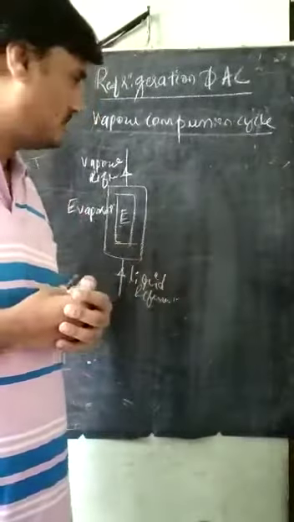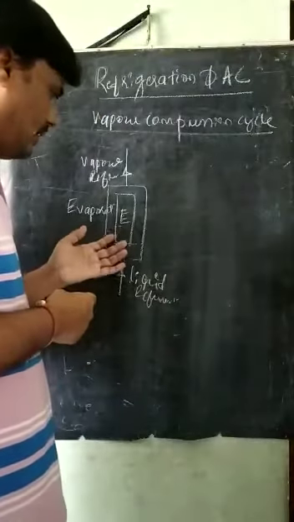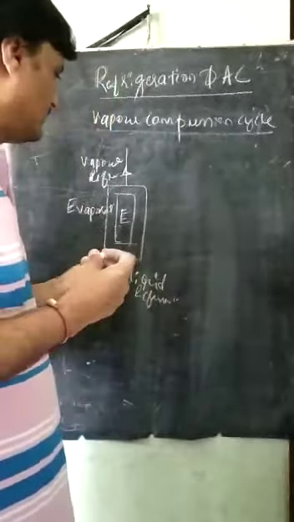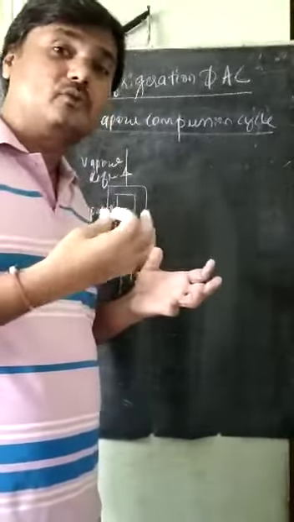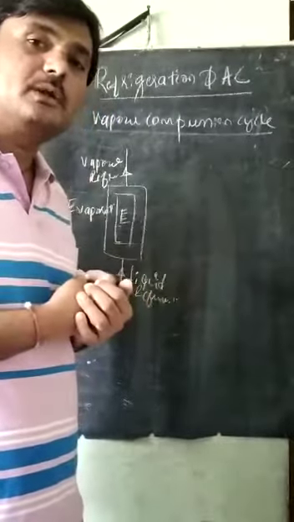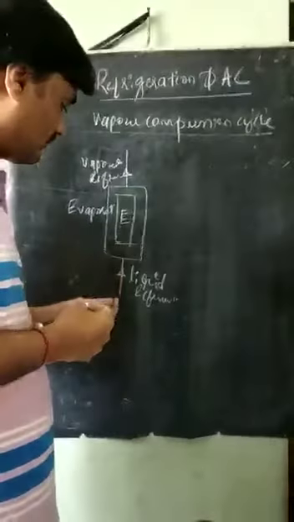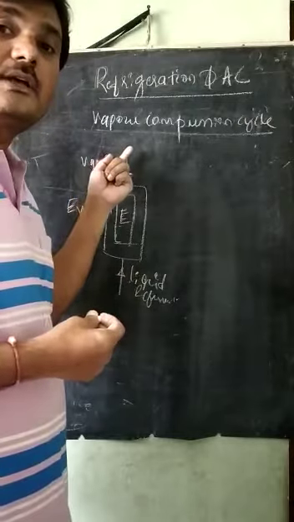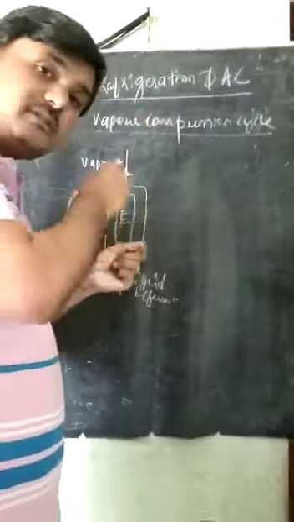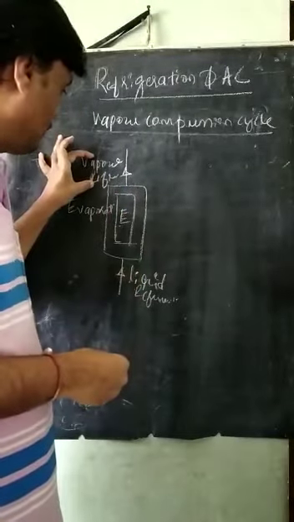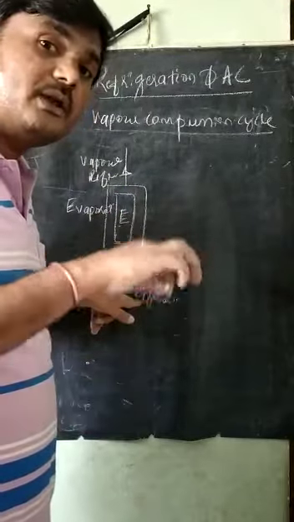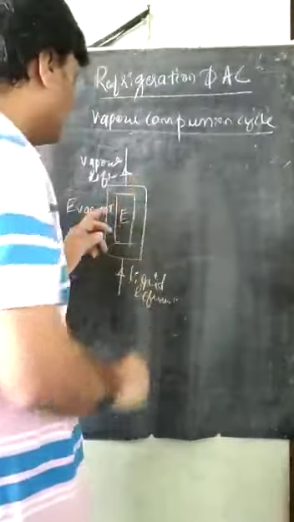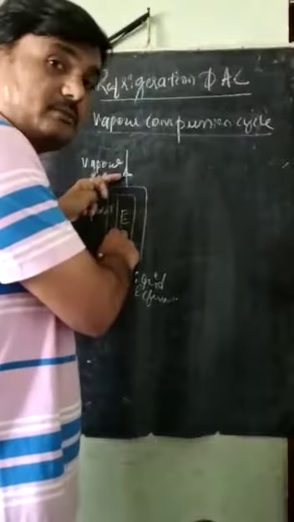What is the required temperature? We have to remove that heat continuously, and that is the main purpose. It is not removed just once. Continuously we have to maintain that lower temperature, so we have to continuously supply liquid refrigerant. So we require a cycle to convert this vapor refrigerant back to liquid refrigerant at a lower temperature. This cycle receives the vapor refrigerant after it absorbs the heat from the evaporator.